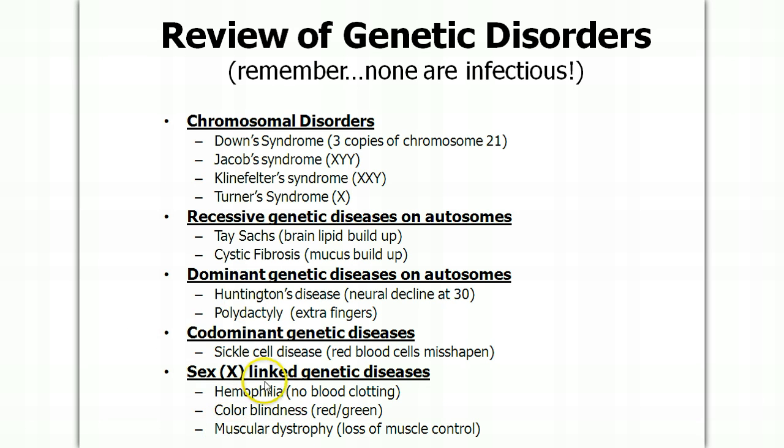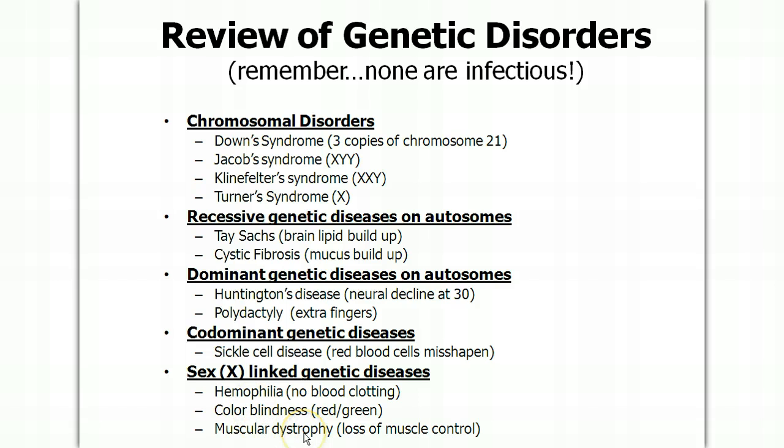And some sex-linked genetic disorders. They're carried only on the X chromosome. There are some Y chromosome disorders, but most of them are on the X because it's a bigger chromosome. We have hemophilia, and you just saw the example in the previous slide. No blood clotting. You can bleed to death very easily. Color blindness, red-green color blindness, is also a sex-linked disorder.